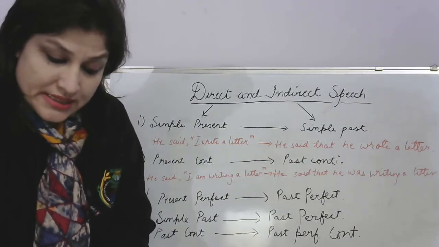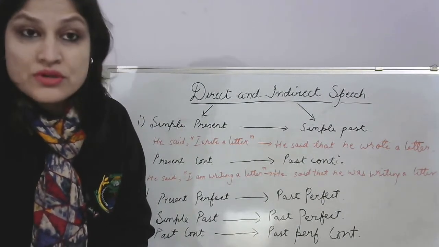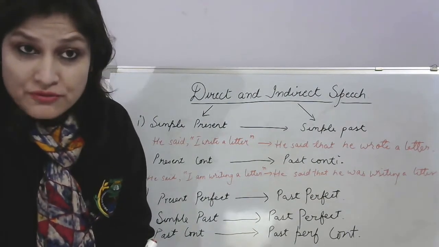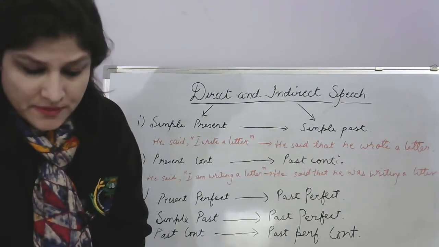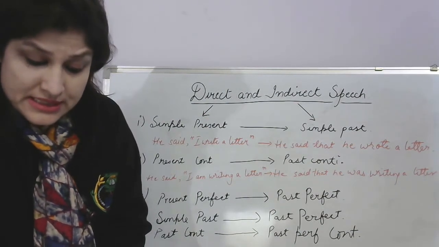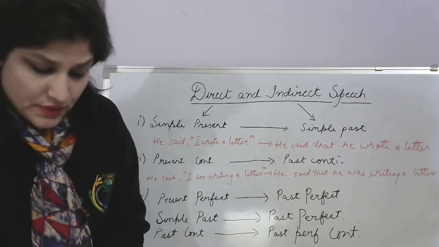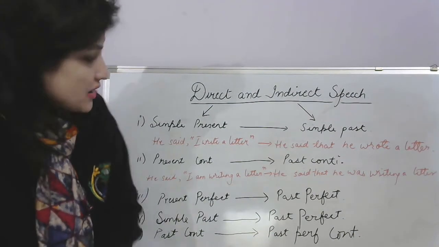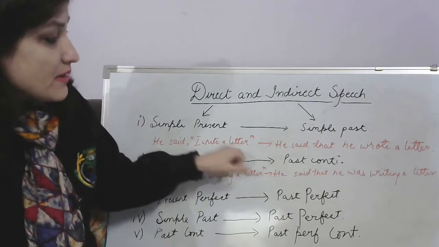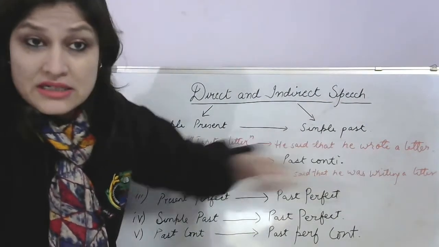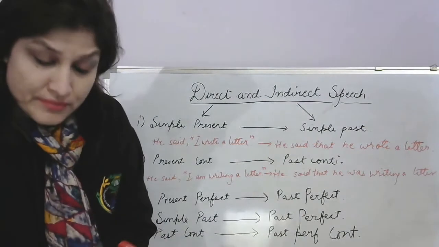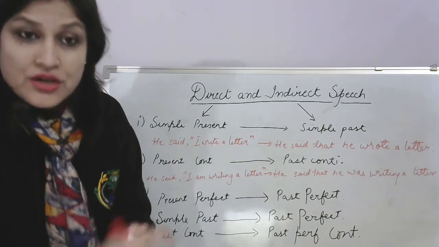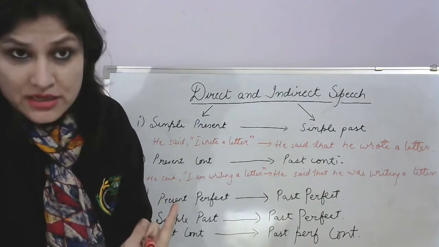Now rule number 3 says, if the reported speech expresses some universal truth or a habitual fact, then we do not change any tense. For example, he said 2 and 3 make 5. So indirect, he said that 2 and 3 make 5. We are not changing the tense. He said man is mortal. He said that man is mortal. So nothing is changed.